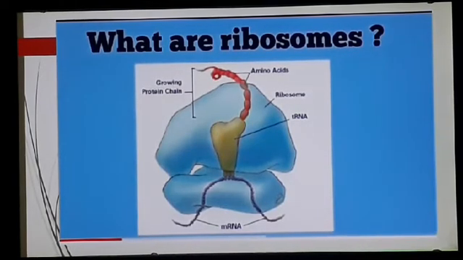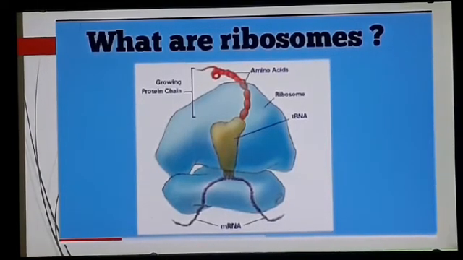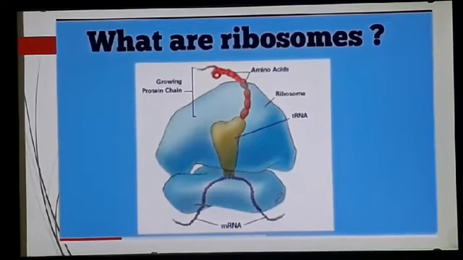They are not bounded by any membrane and they are made up of smaller and larger subunits which are usually proteinaceous in nature, and that's why they are the sites of protein synthesis and hence they are known as protein factories.